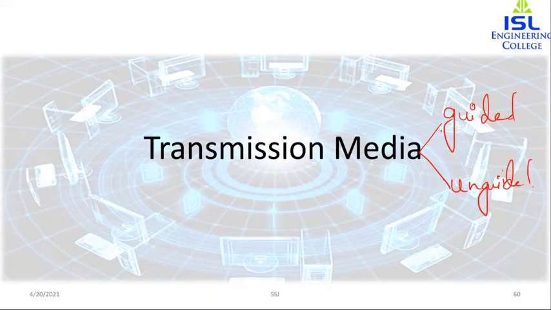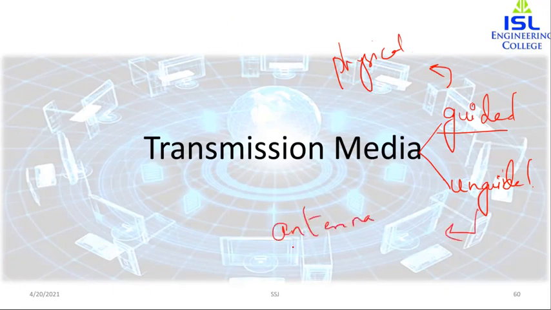Guided media provides a physical path along which the signals are propagated, such as twisted pair, coaxial cable, and optical fiber. So they are basically wired, while unguided media employ an antenna, and this antenna transmits the signals through air, vacuum, or water.